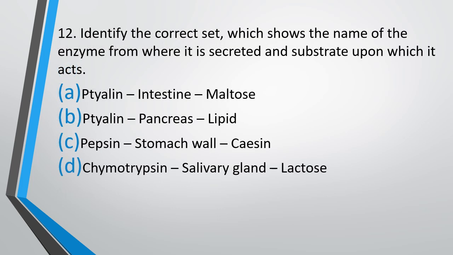Question number 12. Identify the correct set which shows the name of the enzyme, where it is secreted from, and the substrate upon which it acts. Option A, ptyalin, intestine, maltose. Ptyalin, pancreas, lipid. Pepsin, stomach wall, casein. Chymotrypsin, salivary gland, lactose. The first column is for the enzyme, the second column is for the source, and the third column is for the substrate. You have to identify in which all three are matching. So the correct answer is option C, pepsin, stomach wall, casein.